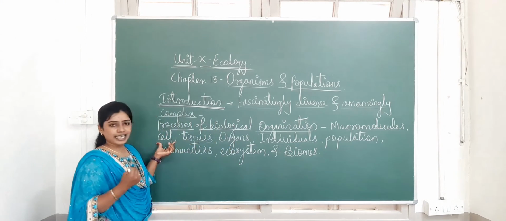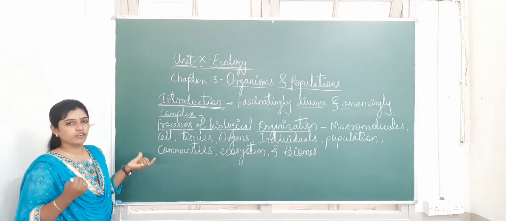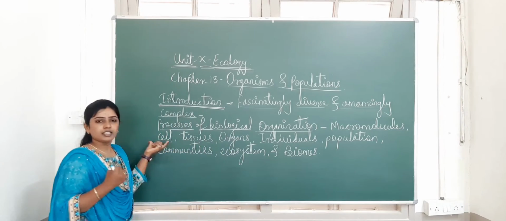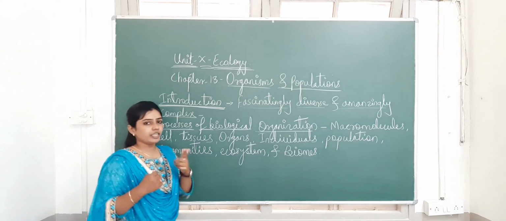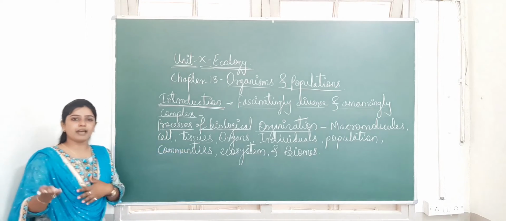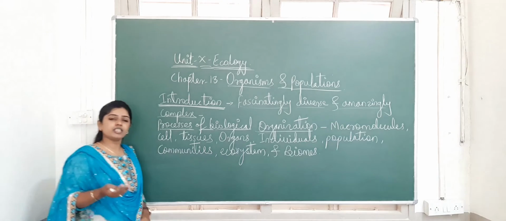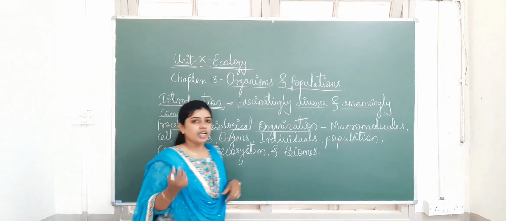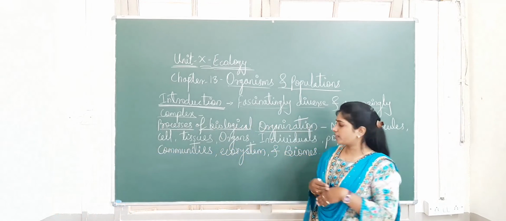Next one is cell type. As I told you, diversity of organisms means different forms of organisms are there. They may have different cells. As you know, cells are of two types, prokaryotic and eukaryotic. Some organisms have prokaryotic cells and some have eukaryotic cells. Another thing is, some may be unicellular, some may be multicellular. Unicellular means made up of a single cell, multicellular means made up of more than one cell.